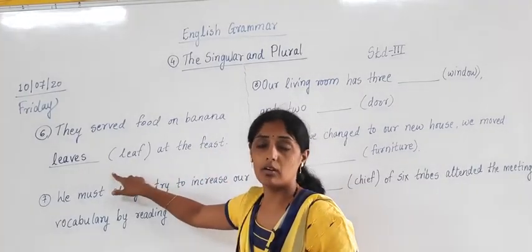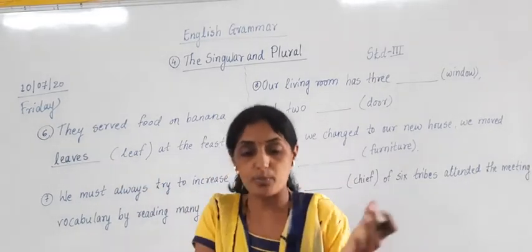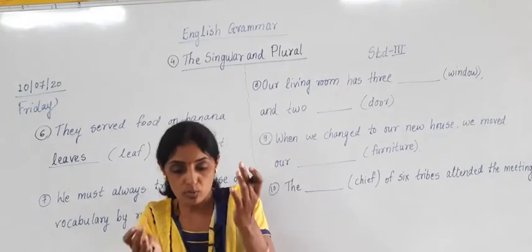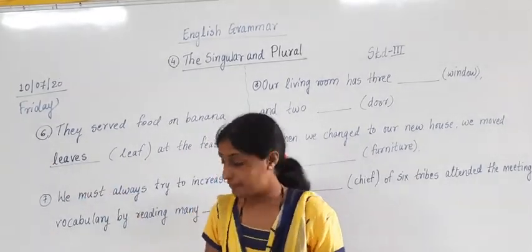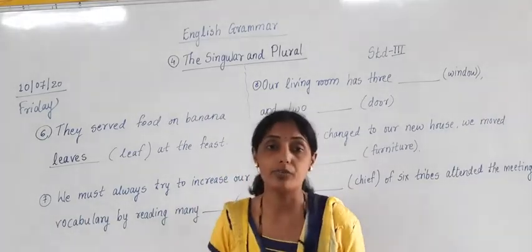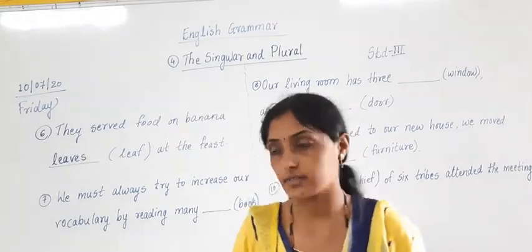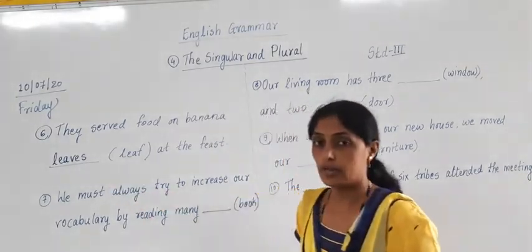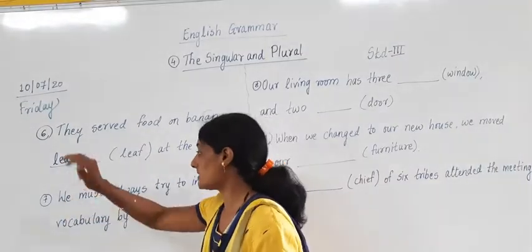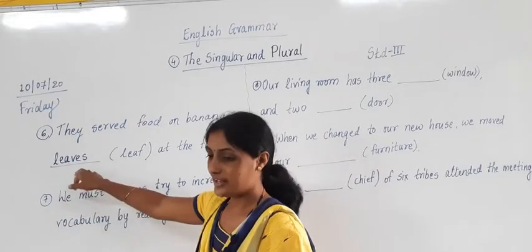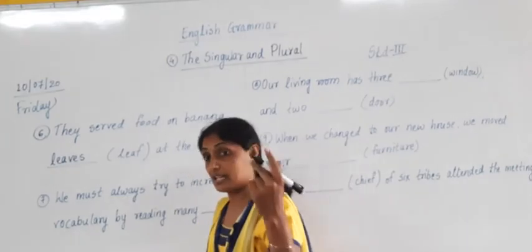कशावरती जेवण सर्व केलं? जेवण वाढणे. In Marathi we call it जेवण वाढणे. Most probably we take plates. In Marathi you call it taat. Correct? And here it is told that when there is a feast, they served food on banana leaves. Many banana leaves. So the answer is leaves. Now leaves is plural. One leaf, many leaves. The 7th one, this we have studied, I think so. It is there in your book. No, it is there in the 2nd standard's book. This example, leaf, one leaf, many leaves.